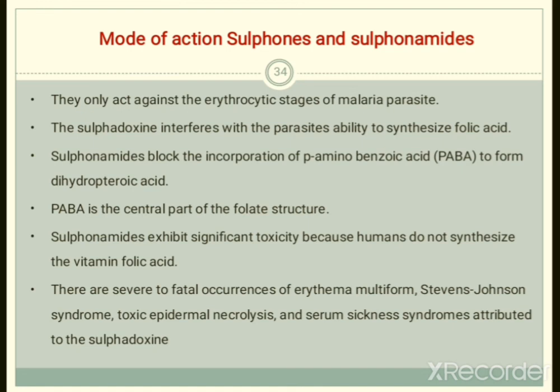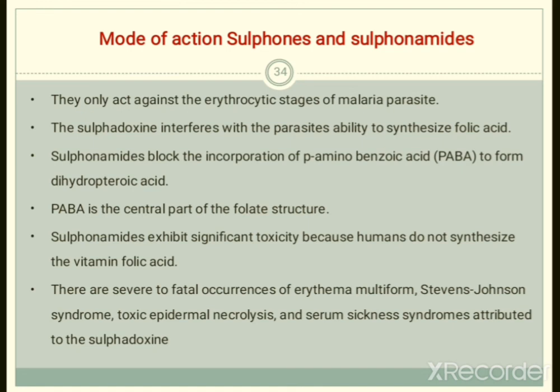Sulfonamides exhibit significant toxicity because humans do not synthesize the vitamin folic acid, and there are severe to fatal occurrences of erythema multiforme, then Stevens-Johnson syndrome, toxic epidermal necrolysis, serum sickness syndrome attributed to sulfadoxine. As per the mode of action, we have already seen they are inhibitors of folic acid synthetase and folic acid reductase enzymes.